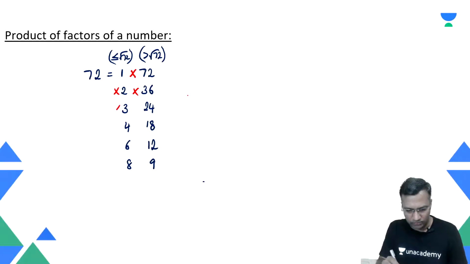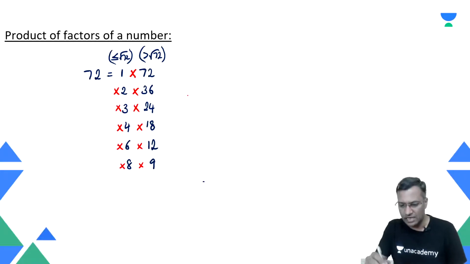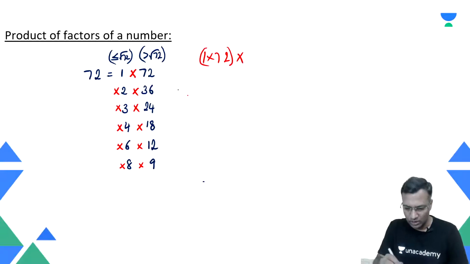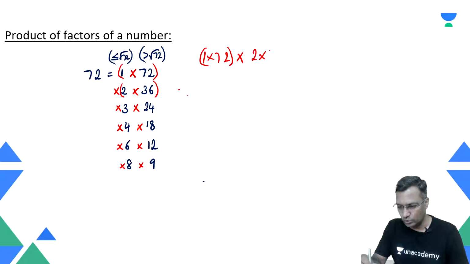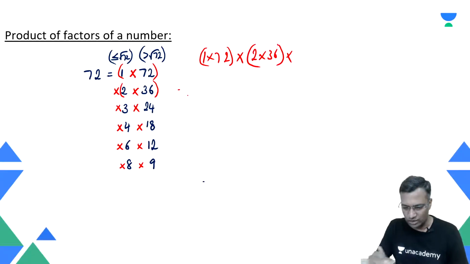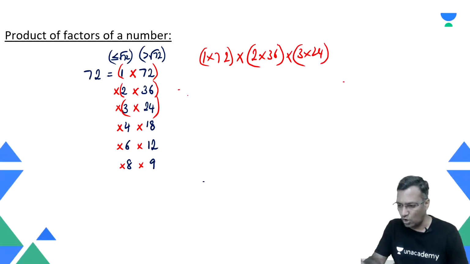All of them need to be multiplied like this. In the sense, 1 into 72, this is one bracket, into 2 into 36, into another one, 3 into 24, and so on. This is how you keep doing it until you write the last pair, which is 8 into 9.